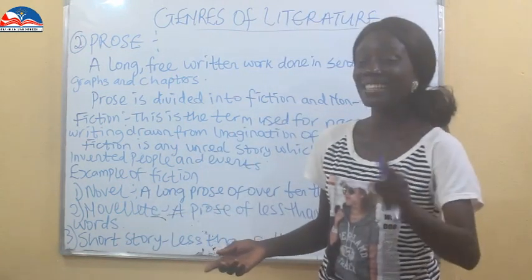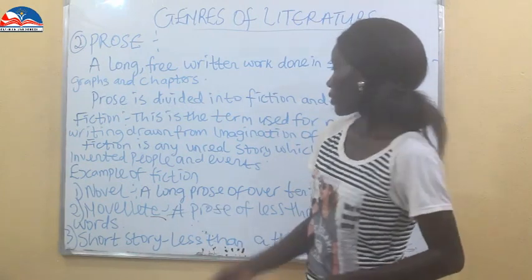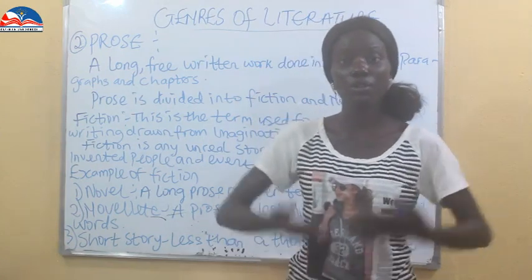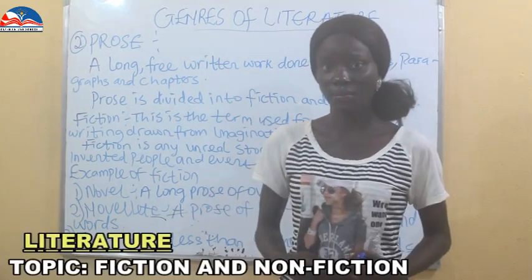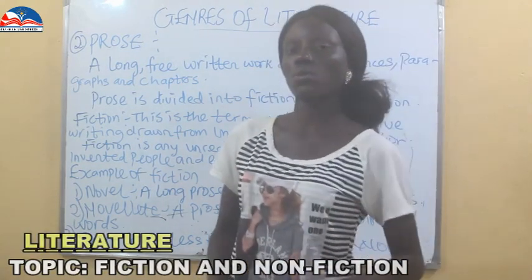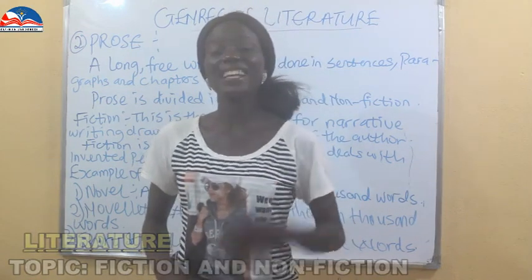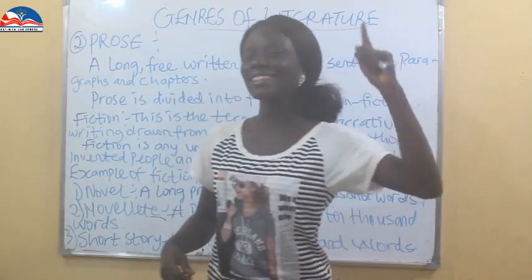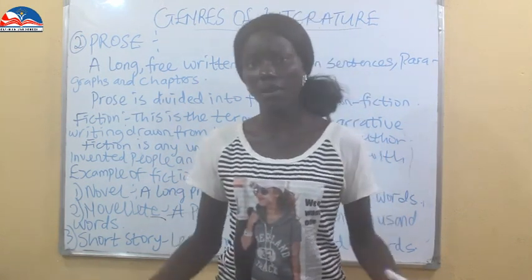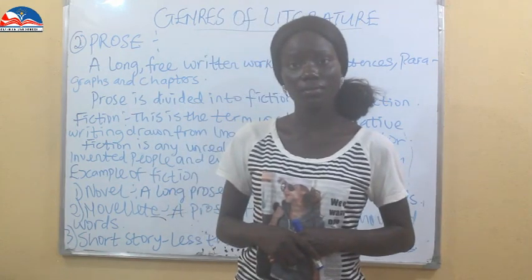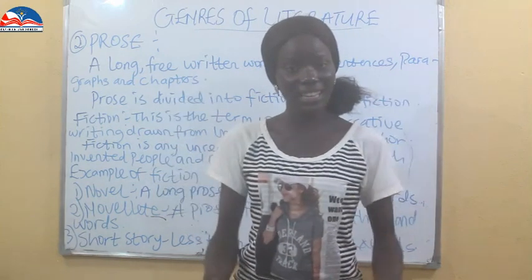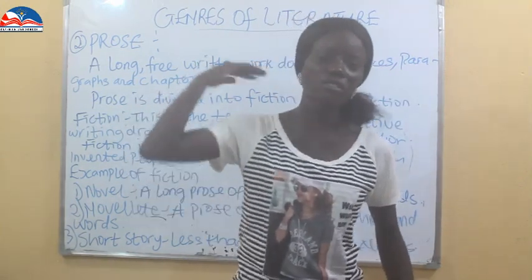So fiction, remember, is an unreal story. Example of fiction, we have the novel. Most of us have read a lot of novels. Novels we read in school are fiction. Remember, a novel is a long prose over 10,000 words. Chinua Achebe's Things Fall Apart is an example of what? A novel. The Beautiful Ones Are Not Yet Born is an example of what? A novel. When you check it, we have over 10,000 words.